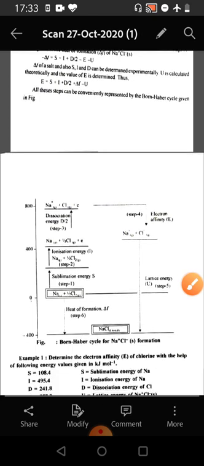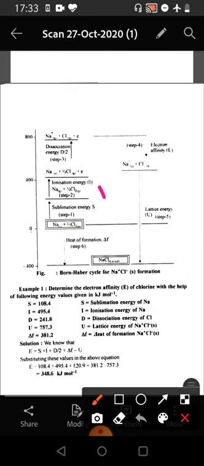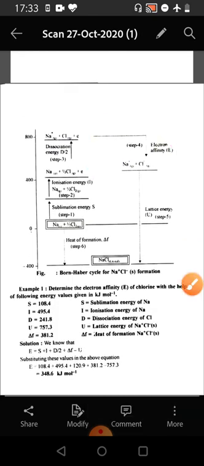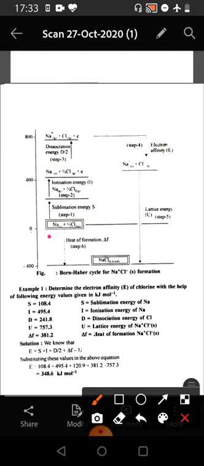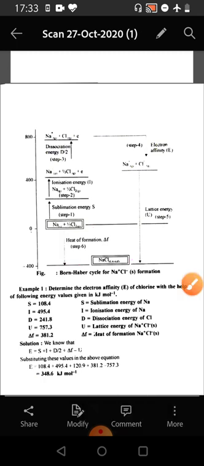Now, this is one process, and the second is that the sodium metal in the solid state and the half molecule of chlorine combine together to give NaCl, and this is known as heat of formation. So, these two can be equated, and this heat of formation will be equal to all the energies summed up together. Now, we consider an example.